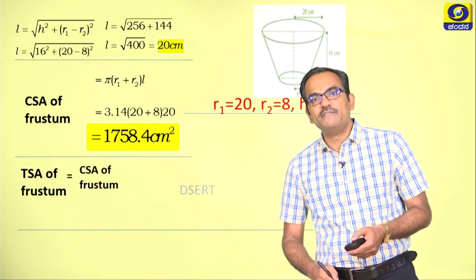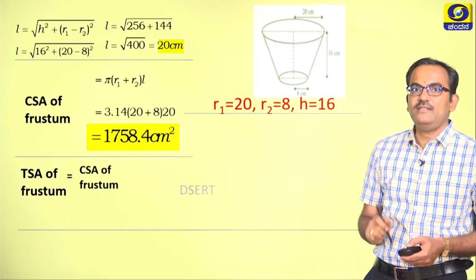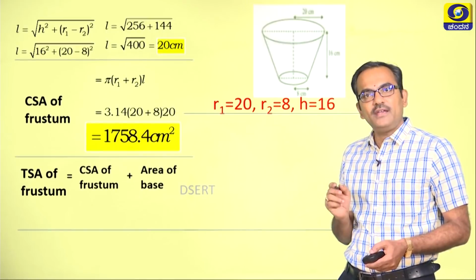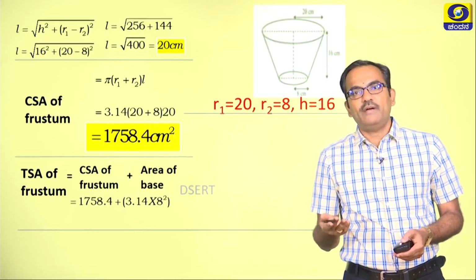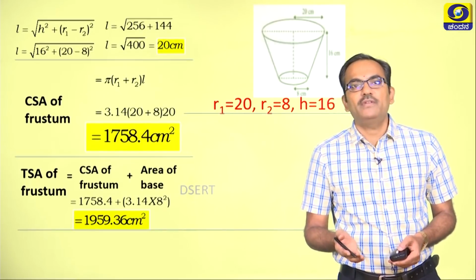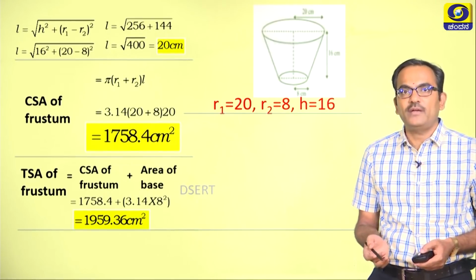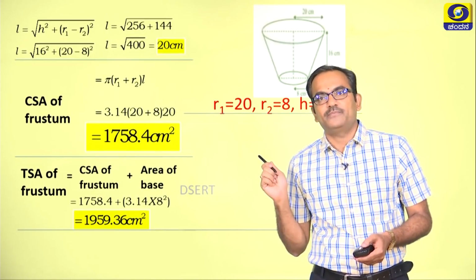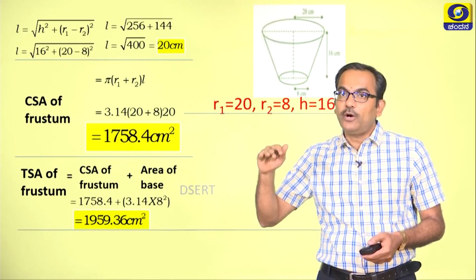So, the total surface area in this case is curved surface area plus area of the base. Agreed? Okay. Substitute the values and finally you get 1959.36 centimeter square as the total surface area of this frustum, which is open at the top.